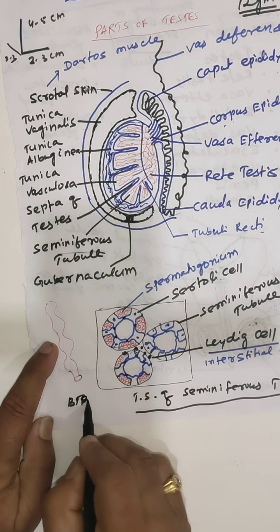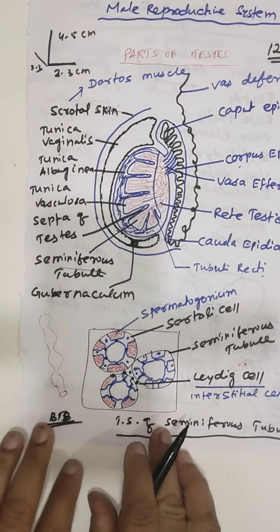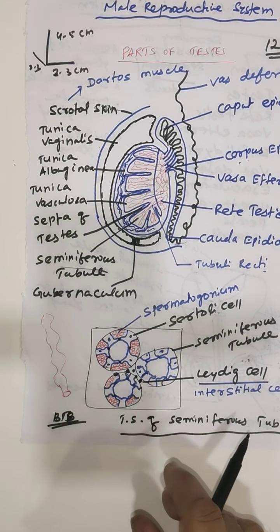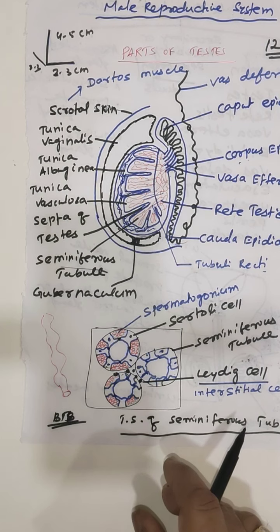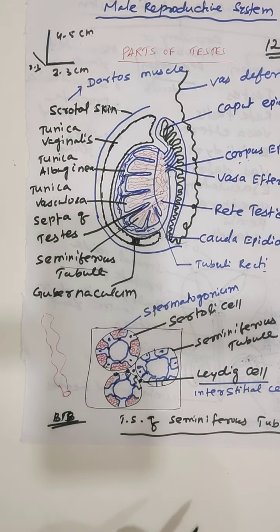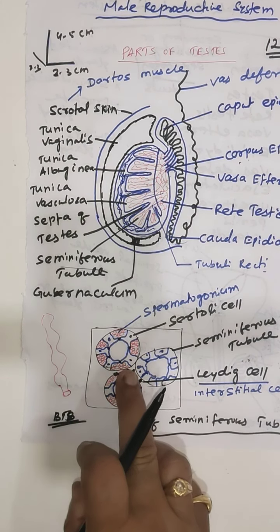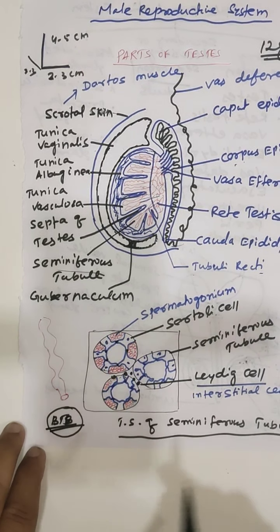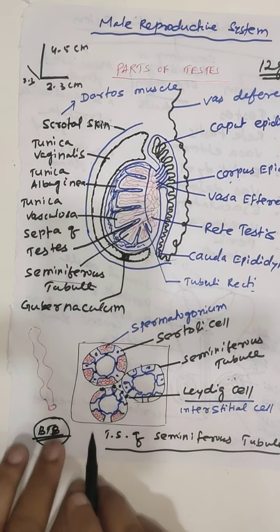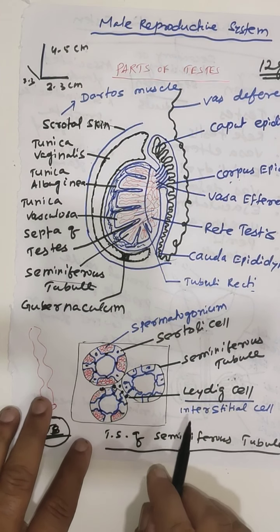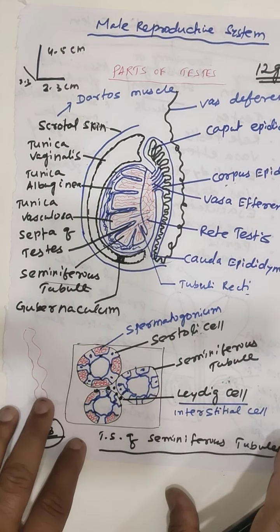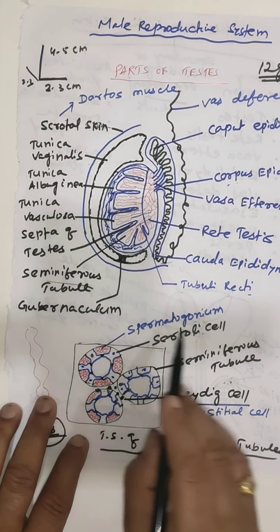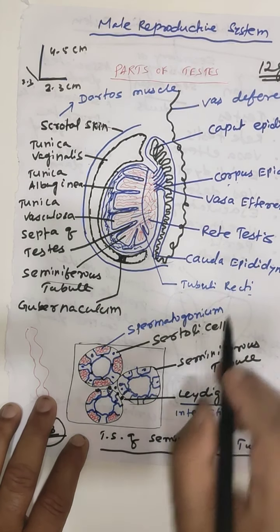The blood testis barrier prevents the entry of harmful substances into the testis, and protects the sperms from the immune action of the body, which may otherwise destroy them.